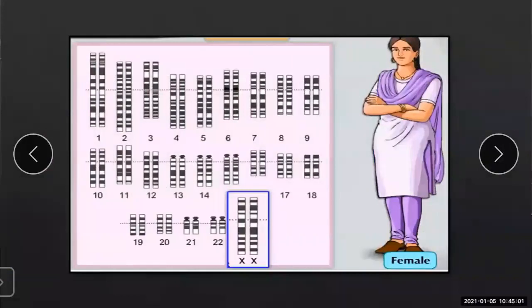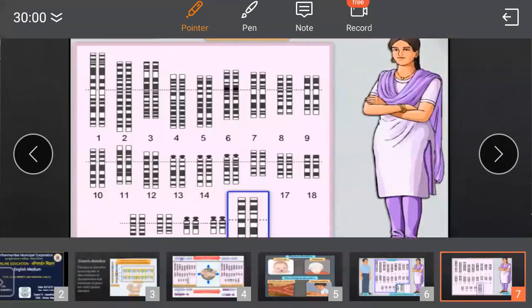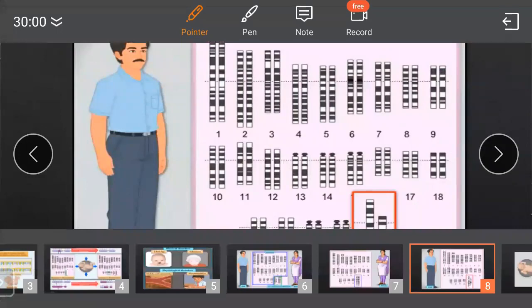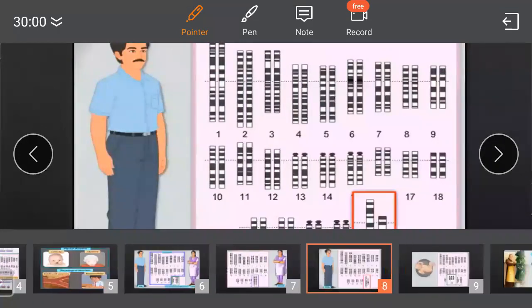Whenever in a chromosomal structure, 44 chromosomes are present, plus one pair of X chromosome is present, means what? It shows that a person is a female. But in case of male, what we can see? In case of male, we can see the 22 pairs of chromosomes, but the pair of allosome which is present here is XY. In male, what is the sex chromosome or allosome? It is XY. So here it is clear. In female it is XX and in male it is XY.